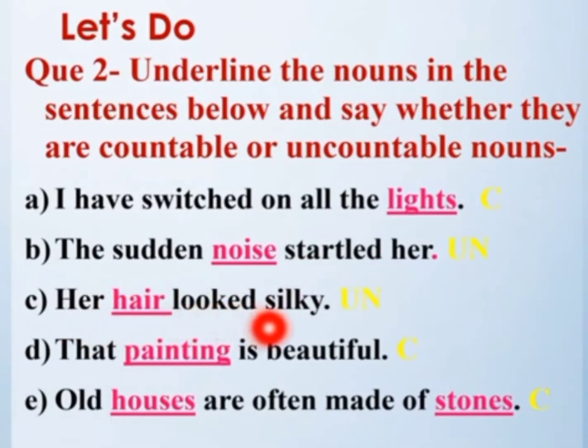That painting is beautiful. Painting, we can count painting, so it is countable. Old houses are made of stones. Houses can be counted, stones can be counted, so it's a countable noun. I hope you all must have understood this.